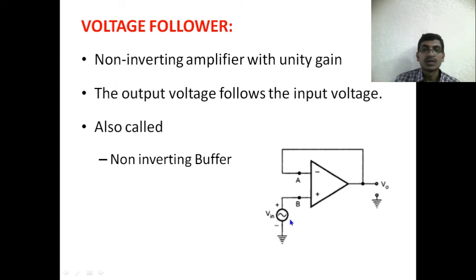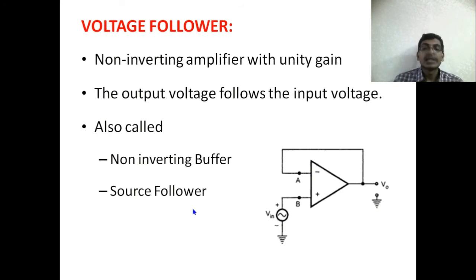Therefore V0 is equal to Vi in, input is equal to output, that is called a buffer, and it is not giving any phase shift between input and output. That's why it is called a non-inverting buffer. The phase shift between input and output is equal to 0 degrees or 360 degrees. That's why it is called a non-inverting buffer, and it is also called a source follower.